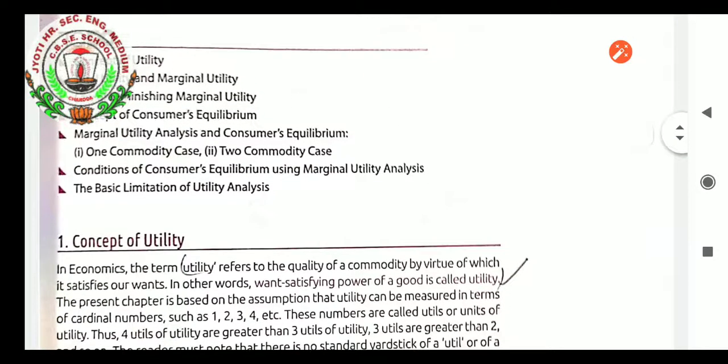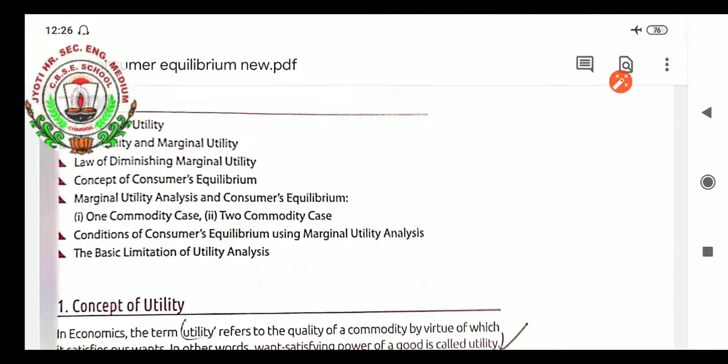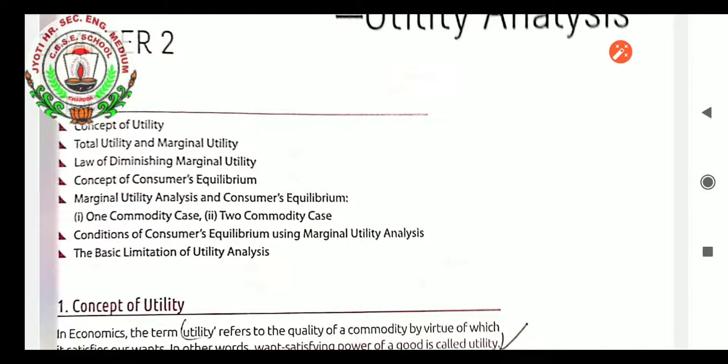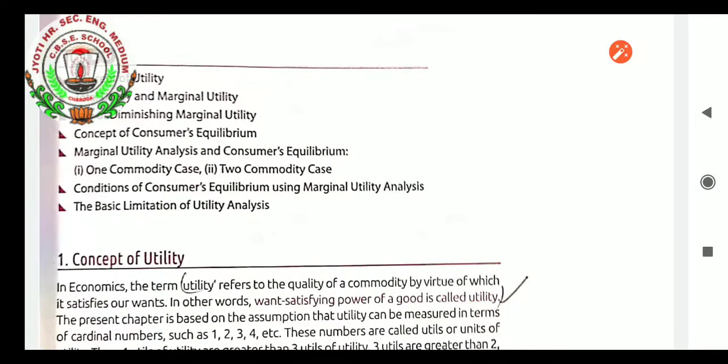So here we are going to learn in the chapter the concept of utility, total utility and marginal utility, law of diminishing marginal utility, concept of consumer equilibrium, marginal utility analysis and consumer equilibrium, one commodity case, two commodity case, etc. Conditions of consumer equilibrium using marginal utility analysis, and the basic limitations of utility analysis. So you have seen that many topics on utility are there. Now I will first explain the meaning of utility, because our chapter is totally about consumer, and the basic thing for learning in this chapter is utility.